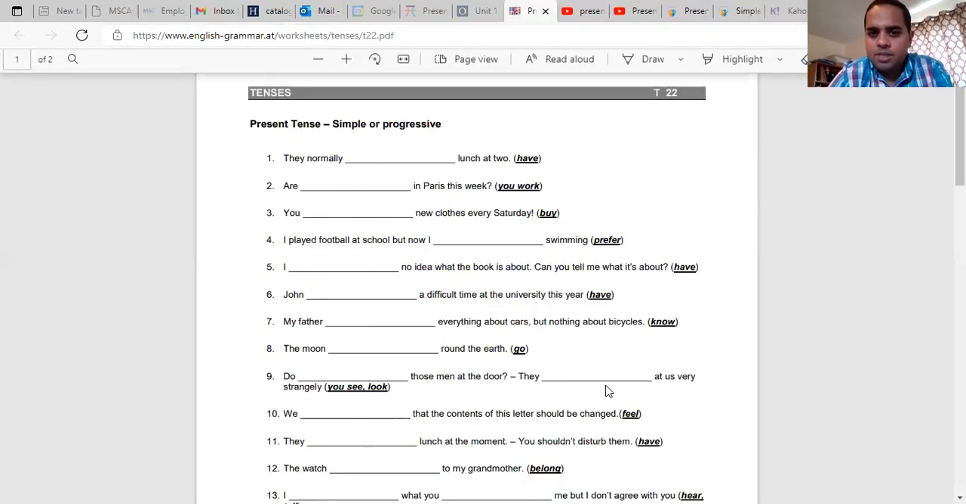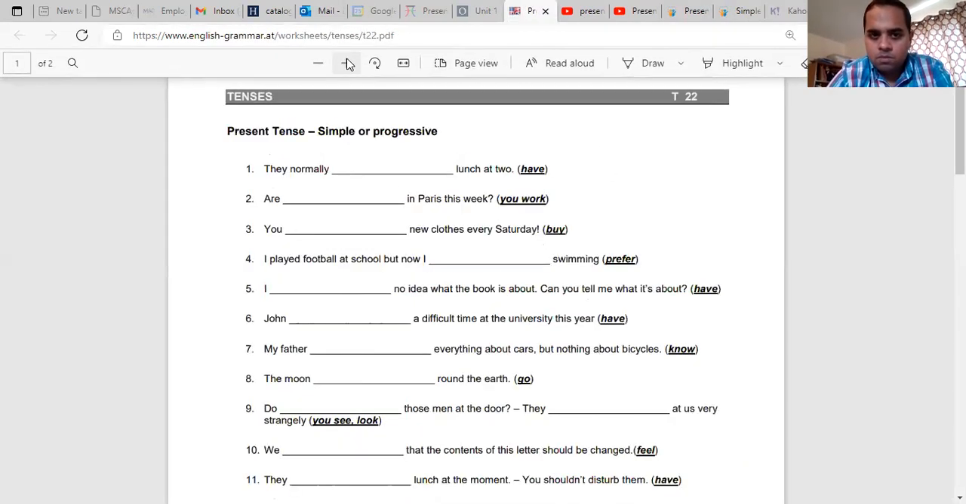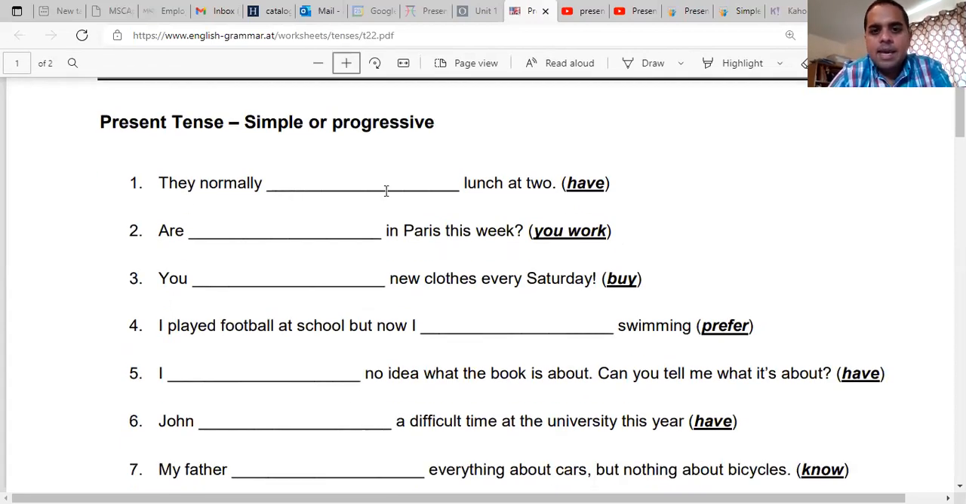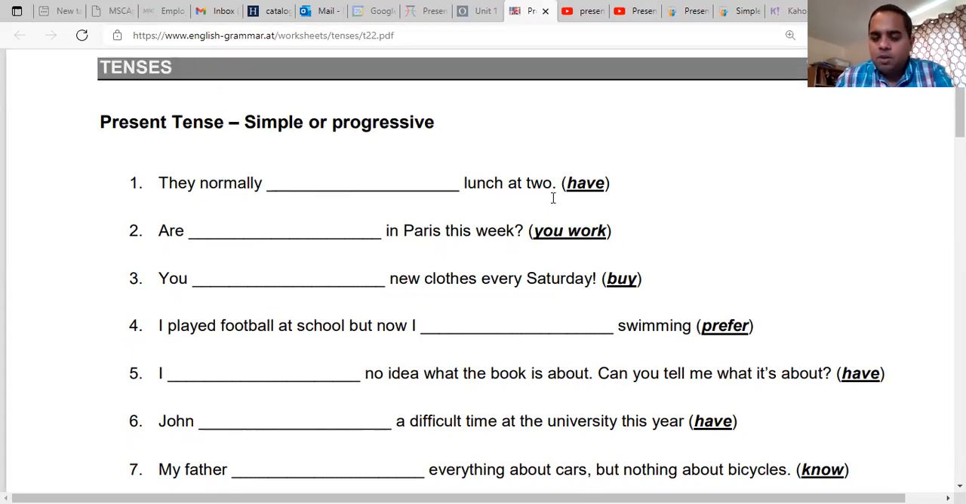Okay, let's do some exercise problems. They normally blank lunch at 2. Should we use the present simple or the present progressive? So for number 1, the answer is they normally have lunch at 2. We don't use ing because this is a habit, a routine. We don't say they normally having lunch at 2.